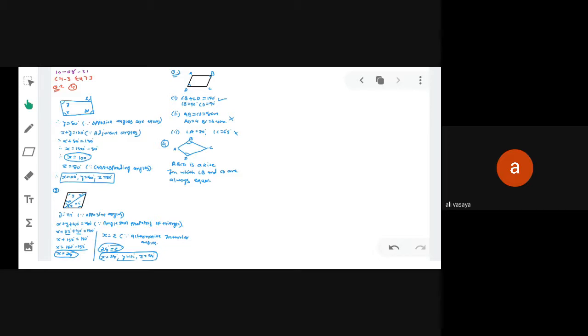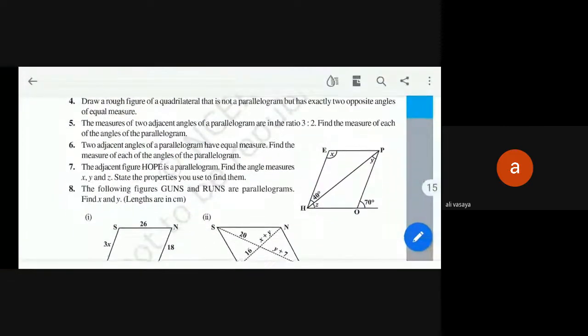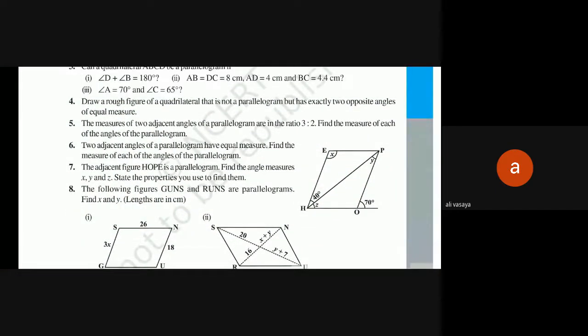Okay. Now see question number 5. The measures of two adjacent angles of a parallelogram are in a ratio 3:2. Find the measure of each of the angles of a parallelogram.